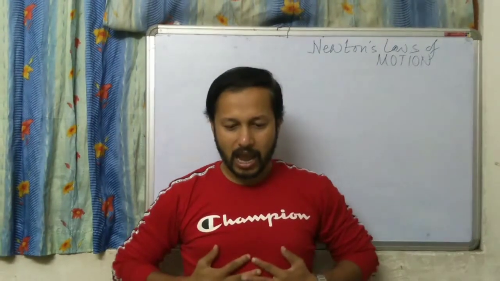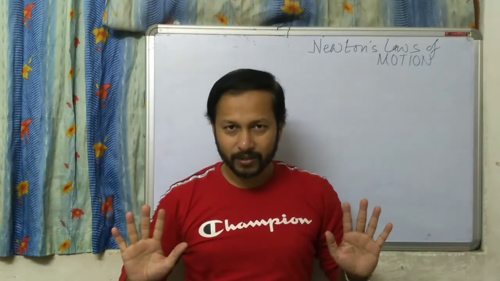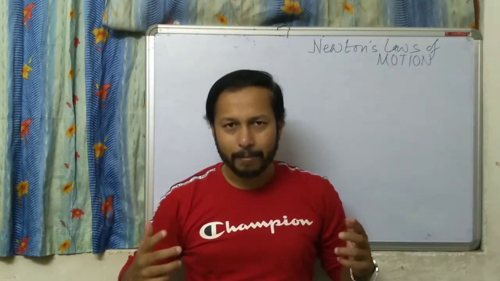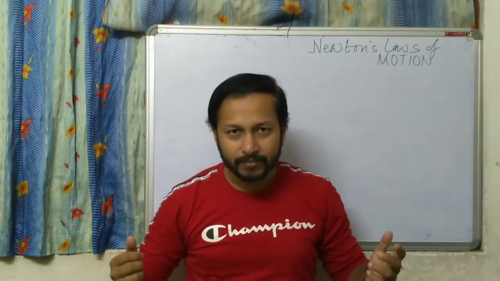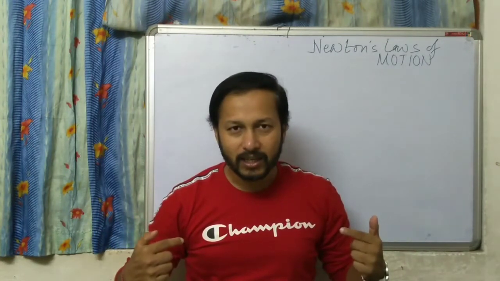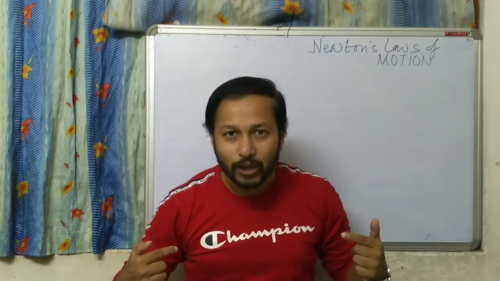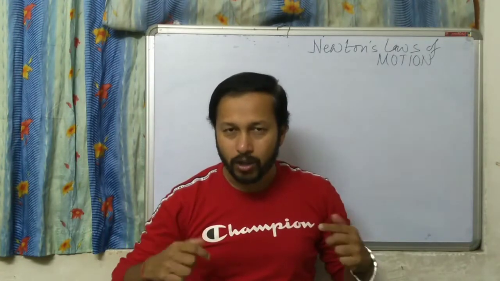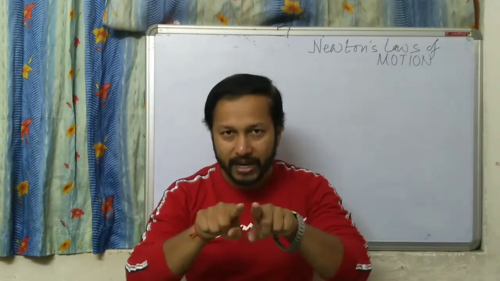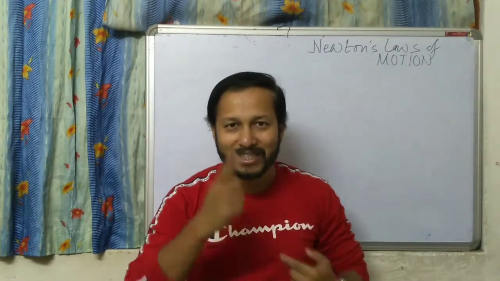Now say I am at rest. See, I am not moving, I am at rest. What is my mass? Say my mass is 60 kg. What is my velocity? 0, because I am not moving. So my mass is 60 kg, my velocity is 0. Mass into velocity, multiply it: 60 into 0 is 0. So my momentum is 0.